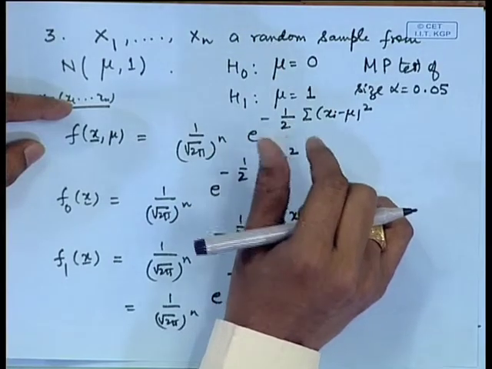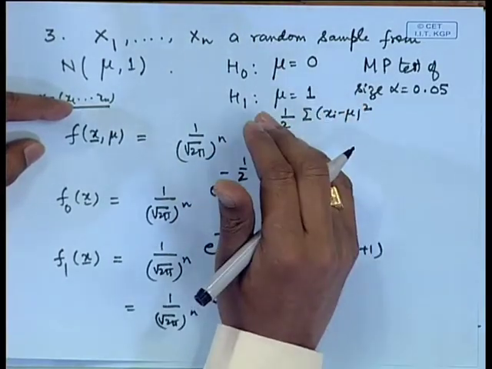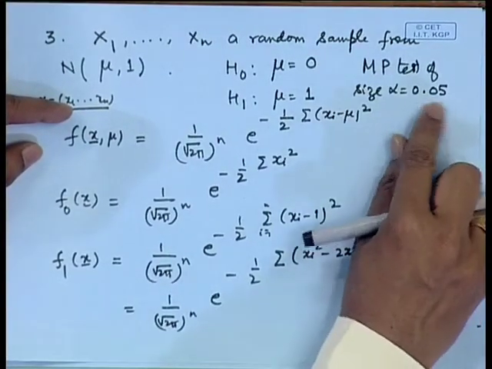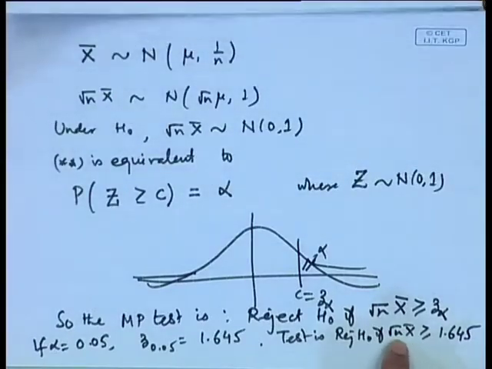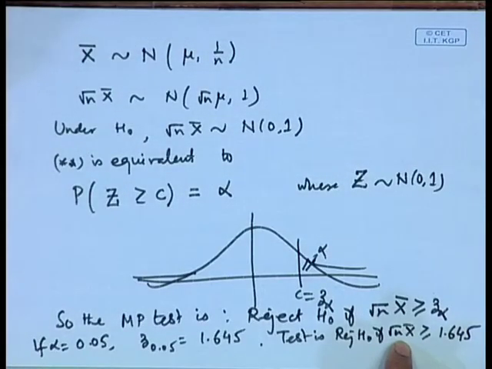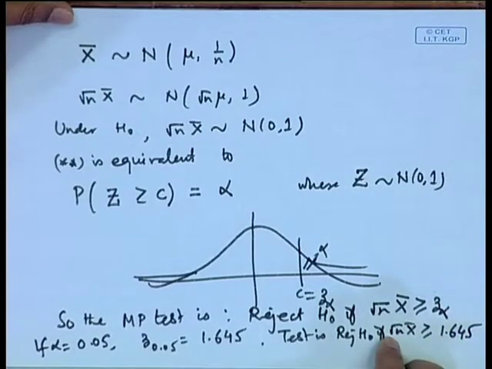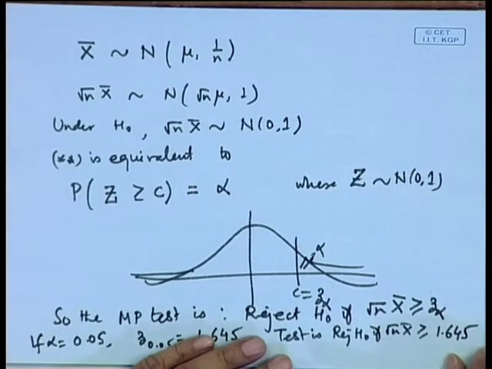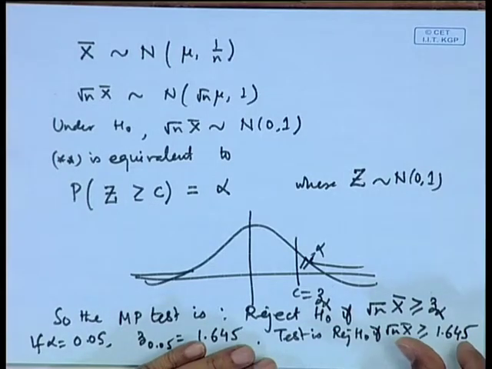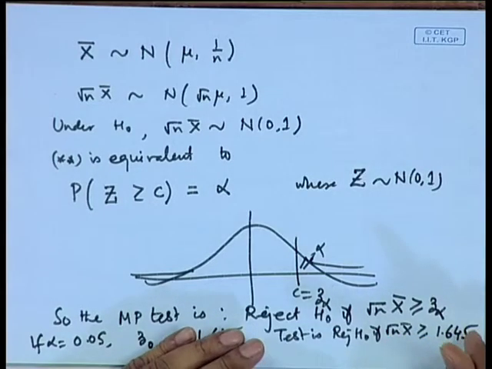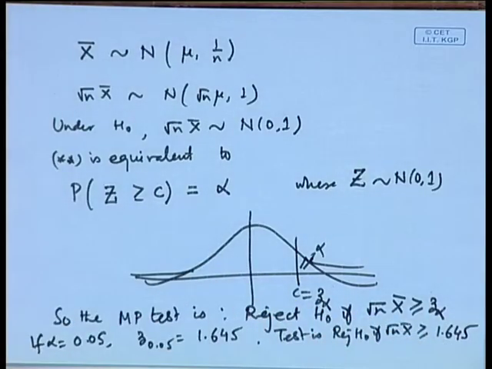But how much value of x bar is considered to be larger or smaller, that is dependent upon the probability of type 1 error, and therefore, we are now able to formulate this decision making process as root n x bar should be greater than, that means, x bar is greater than 1.645 by root n. Of course, if n is large, then this value will become much smaller. That means, even for a smaller value of x bar you will consider it to be a little larger, but that much distinction is permissible,